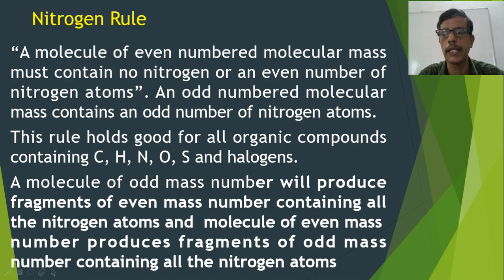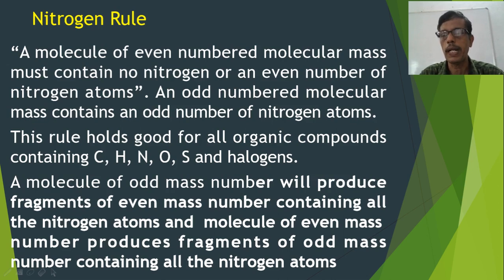First, we will discuss nitrogen rule. The nitrogen rule says that if the mass number of a molecule is even, it must contain either no nitrogen or even number of nitrogen atoms. That is, such a molecule will contain either 0 nitrogen atom or 2 or 4 or 6 etc. nitrogen atoms. If the mass number of the molecule is odd, it will contain odd number of nitrogen atoms. That is, such a molecule will contain either 1 or 3 or 5 etc.